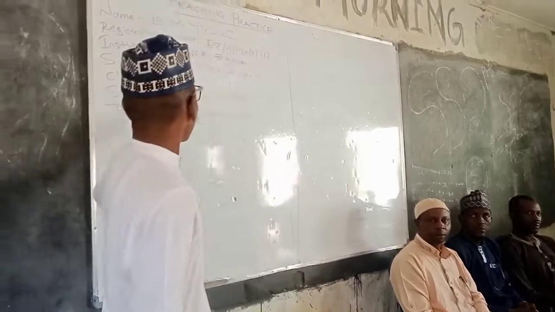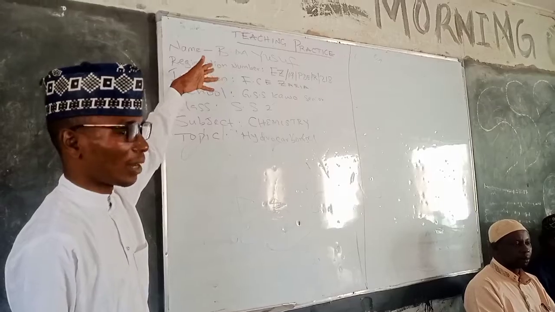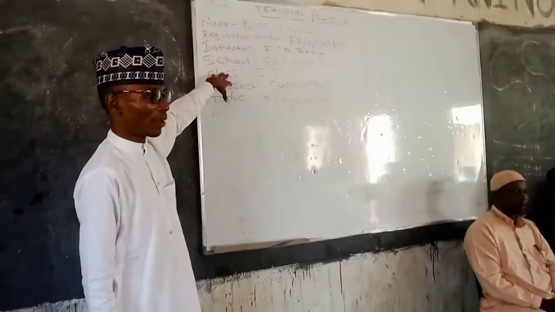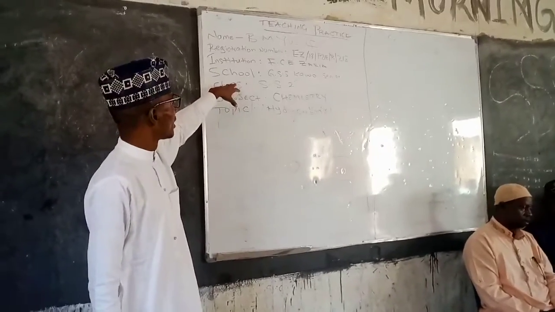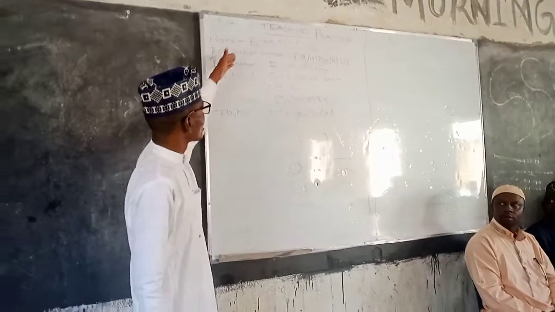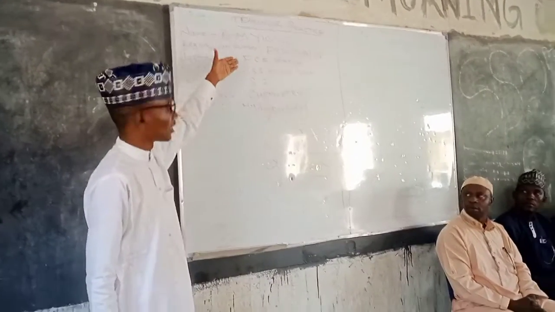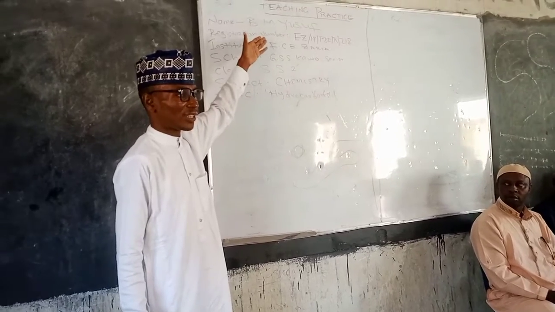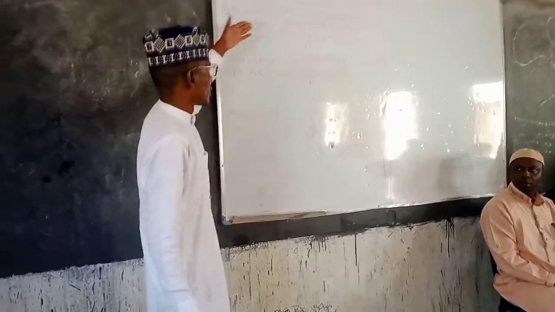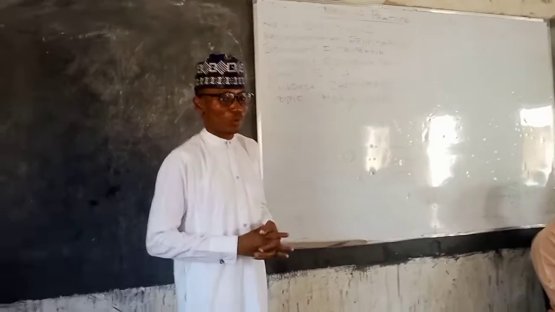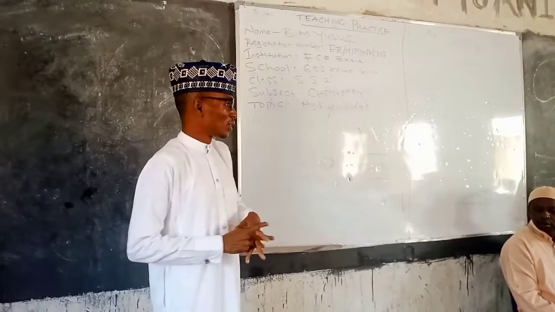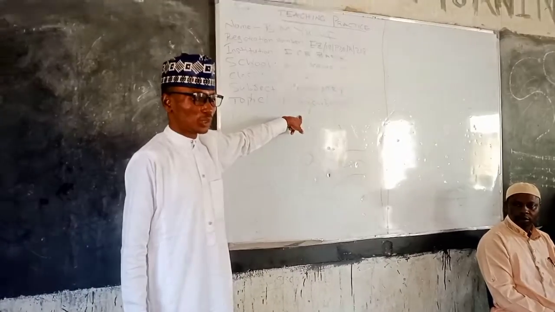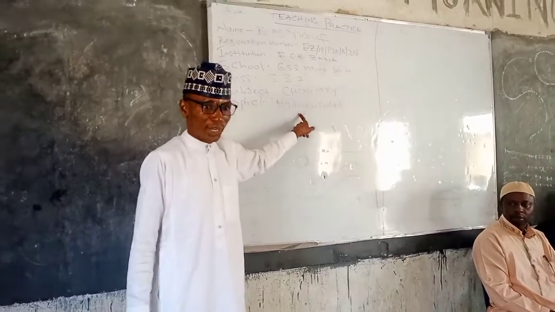So here is my profile on the board. You have already been familiar with me as the teacher teaching you part of the teaching practice in this school. You can see this is my name, this is my registration number, and the school I'm carrying out the postgraduate program is from F.C.E. Zaria. And this school is GSS Kaosinio, Government Secondary School Kaosinio. So my subject is chemistry, and the topic that we're going to do is hydrocarbons, okay?